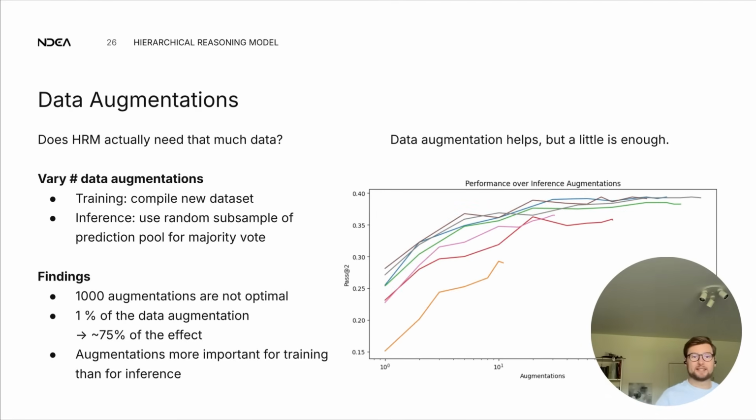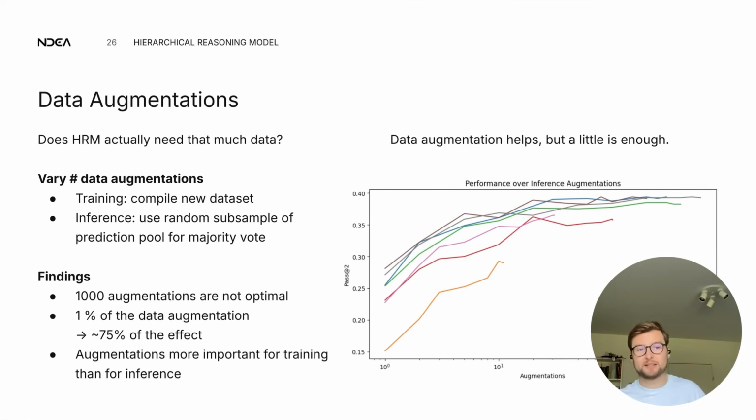The next component that we looked at is the amount of data augmentations. They use 1,000, which seems like a lot, specifically given that there are only about 1,000 data samples in ARC-AGI. So we want to understand, is that necessary? To what degree does it drive performance? Can we get away with less? Is it more important at training or is it more important at inference time?